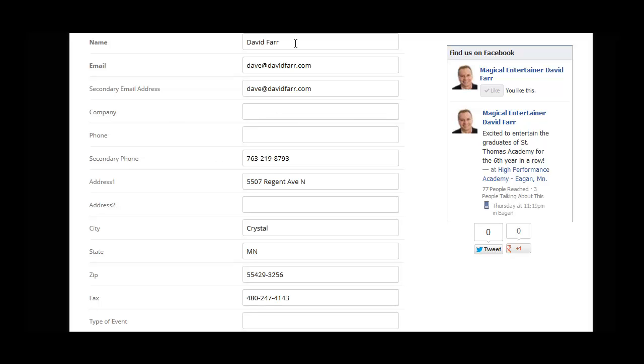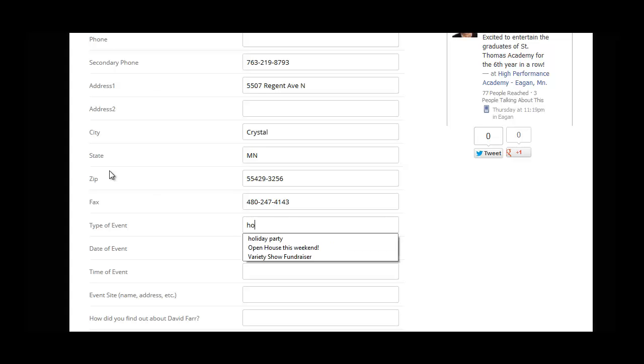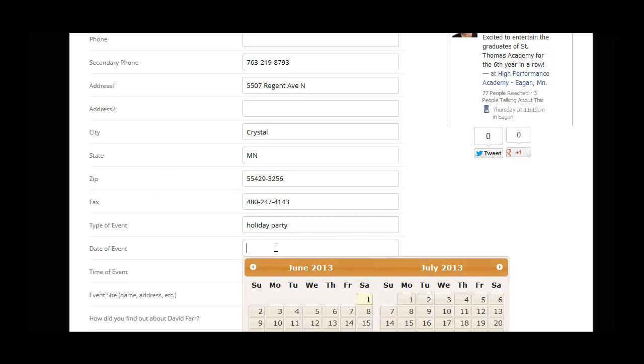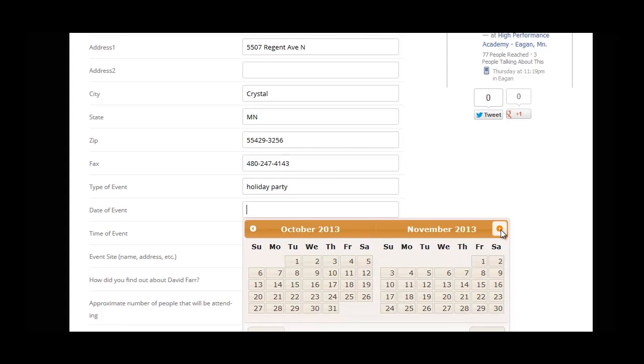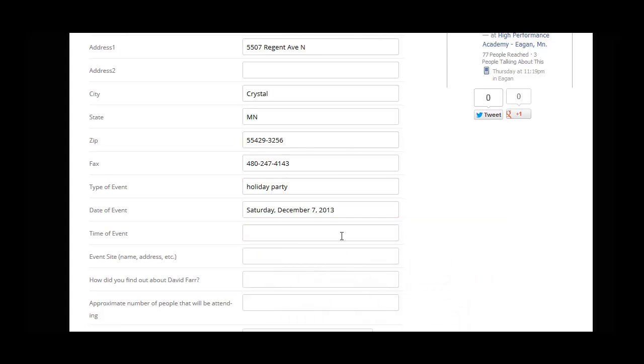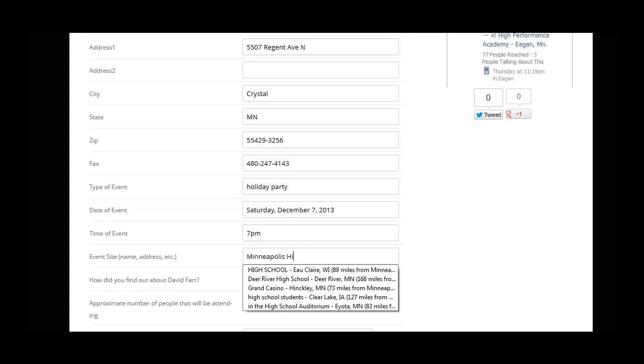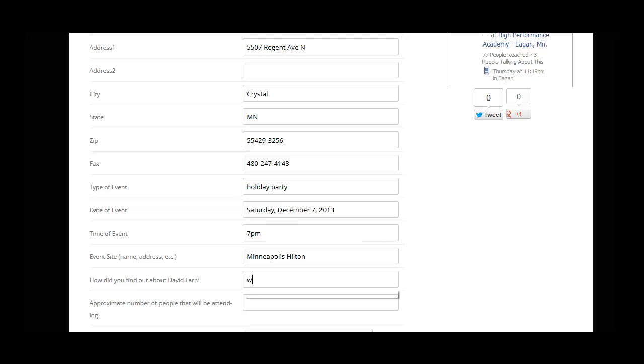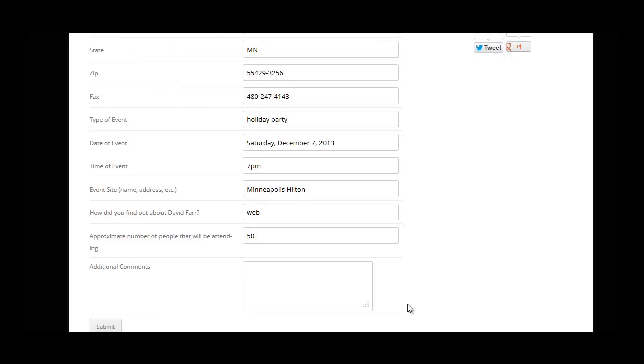And I'll use RoboForm. Let me just change this, though, to a different name. How about let's go with Melissa Smith. Alright, Melissa Smith. And we'll keep everything else the same, though. And the type of event we're having, we'll say is a holiday party. And the date, we'll say, is December 7th. Nice prime time there for a holiday party. And then we'll say 7 p.m. The event site is the Minneapolis Hilton. How did you find David Farr? We'll just say web and additional comments.